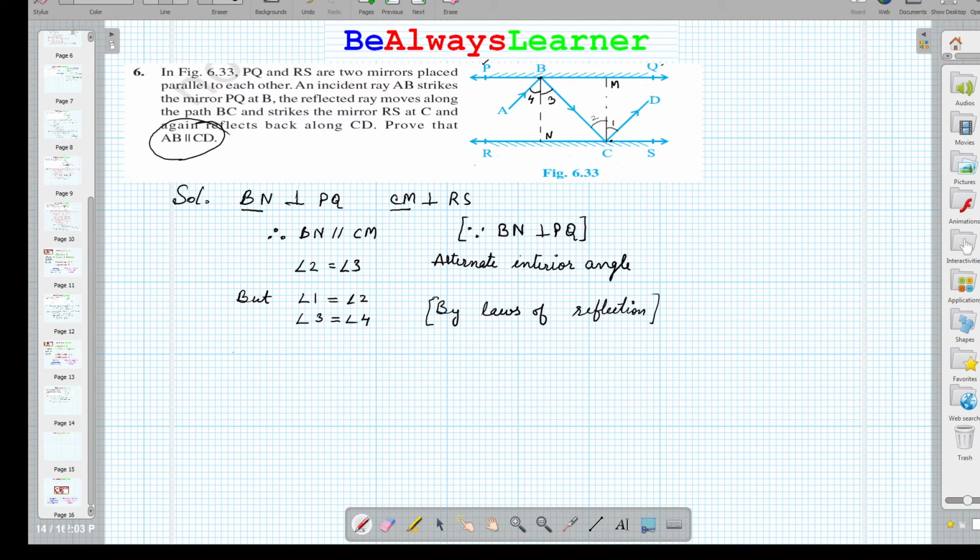We can also write using this statement that angle 1 plus angle 2 is equal to angle 2 plus angle 2, because both are equal, and angle 3 plus angle 4 is equal to angle 3 plus angle 3, because both are equal. We can also say that this is equal to 2 of angle 2, and this is equal to 2 of angle 3.